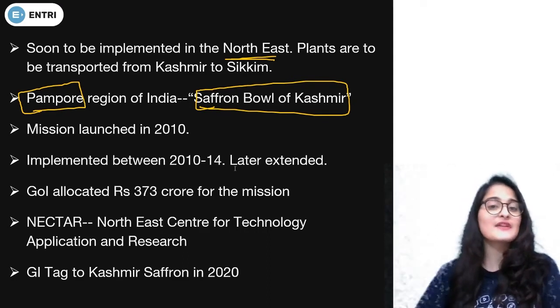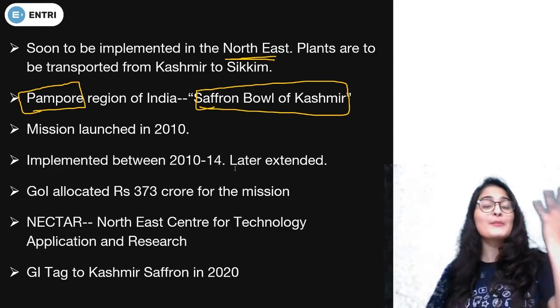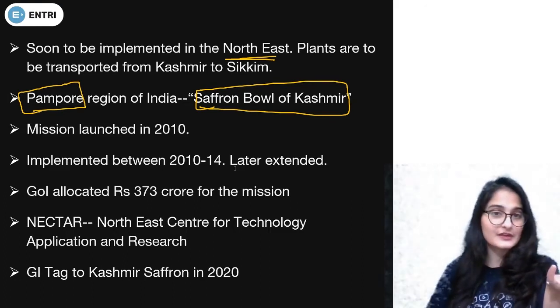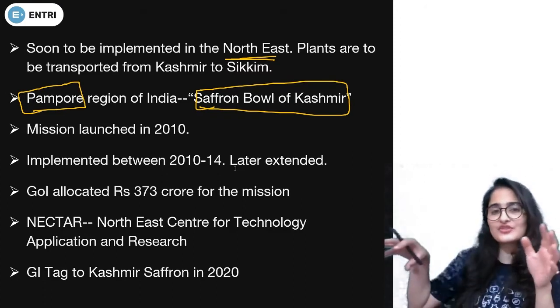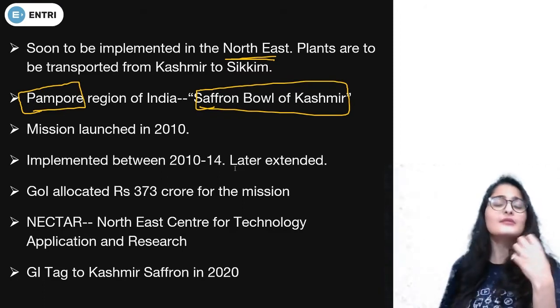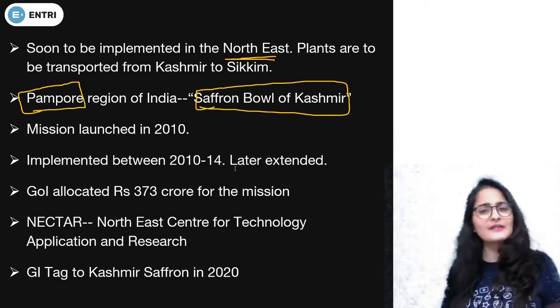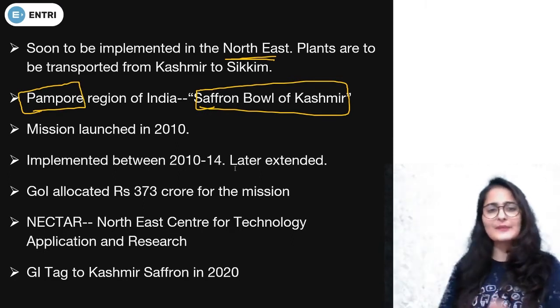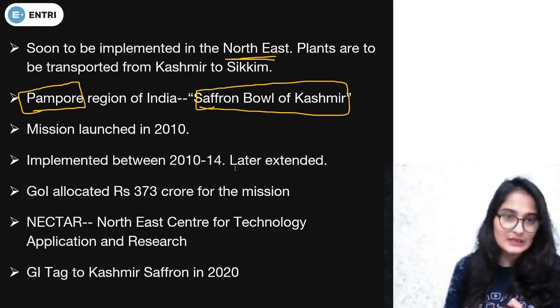India's maximum saffron production occurs at this place, and this is the main contributor of saffron for India, right? Since Kashmir has very few regions which have good quality saffron, and the production is going low because of floods and one thing or another, bore wells have been increased, but still the production has not been able to increase.